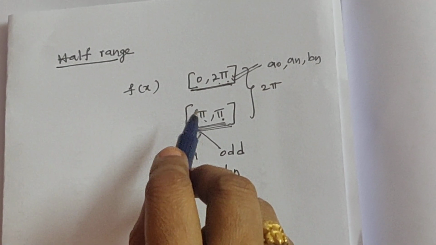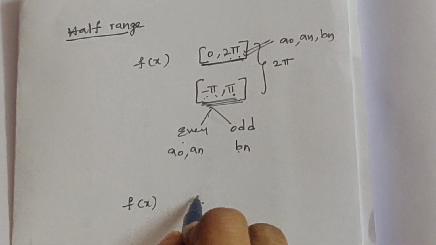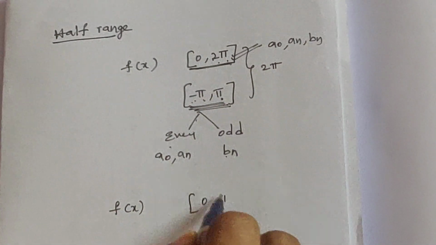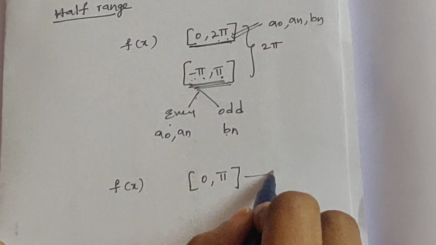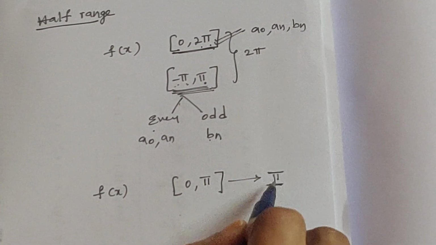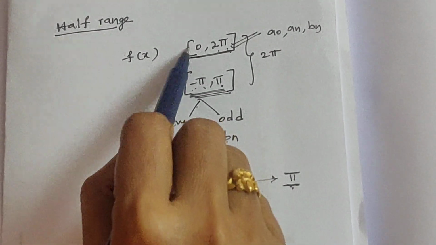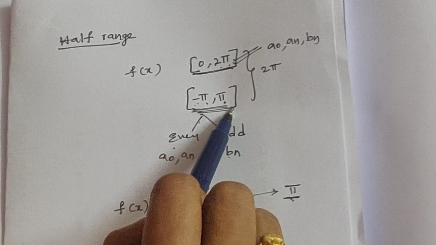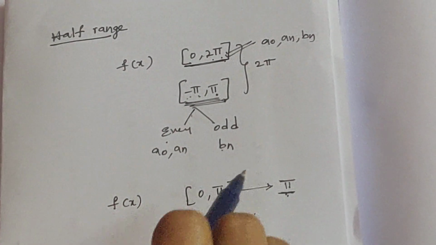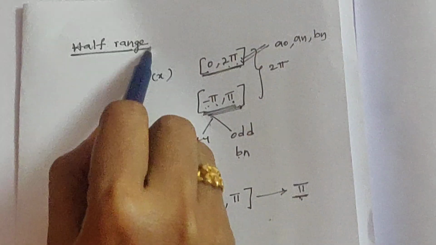Sometimes we will get problems to find the Fourier series of functions in the interval 0, pi. The range of this interval is pi, clearly half of the range of the intervals 0, 2 pi and minus pi, pi. That's why we are calling it half-range Fourier series.